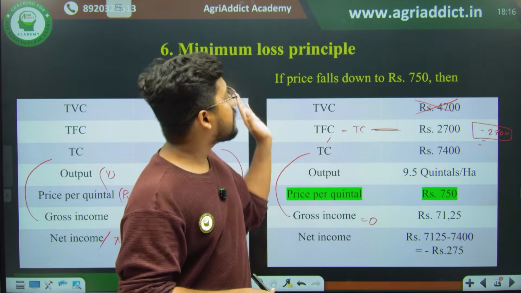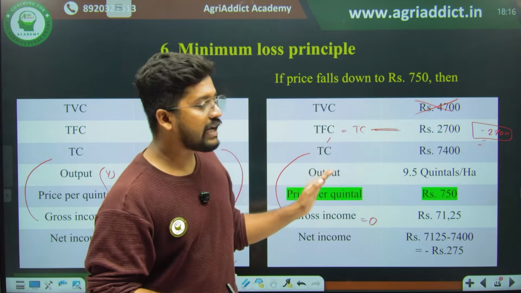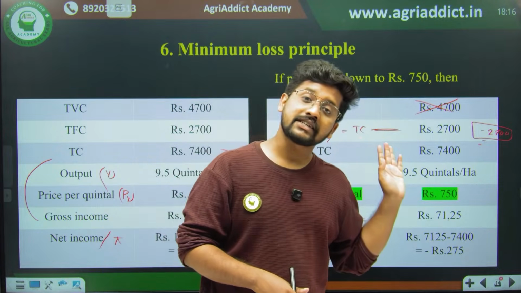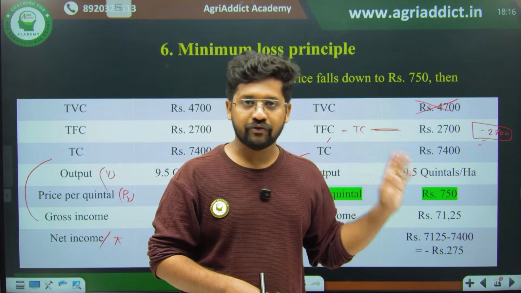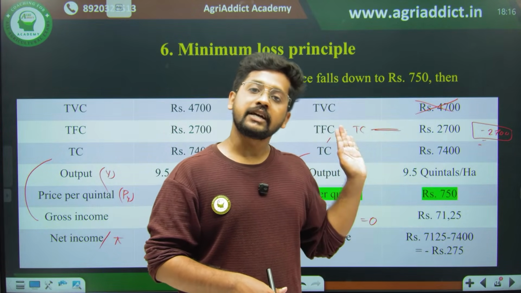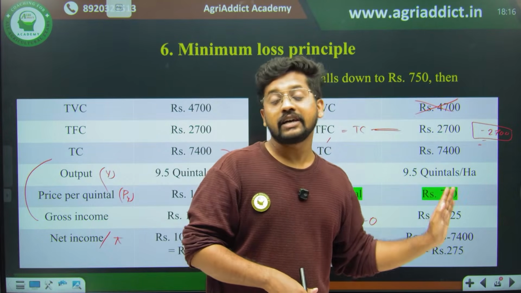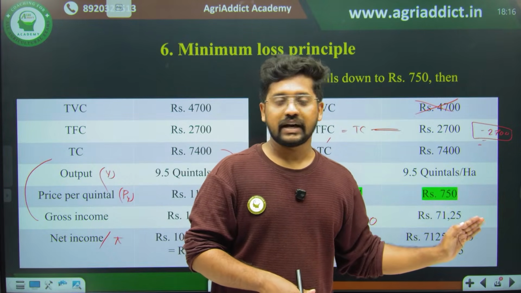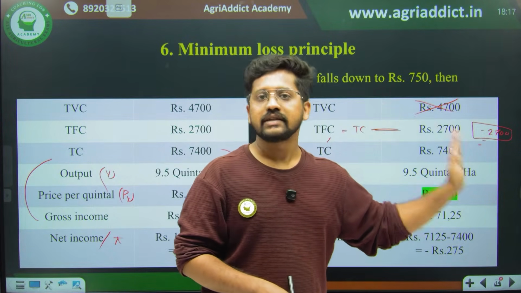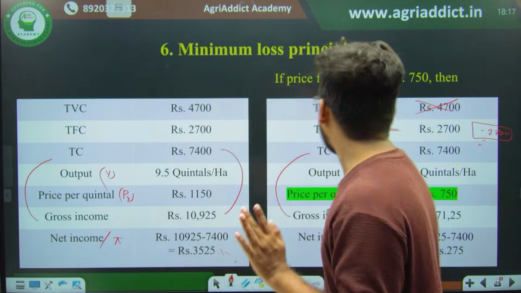So this is actually the minimum loss principle, where even if the business is not profitable, he'll be continuing the cultivation if he can minimize the losses rather than just shutting it down. Okay, this is the basic idea of the minimum loss principle.